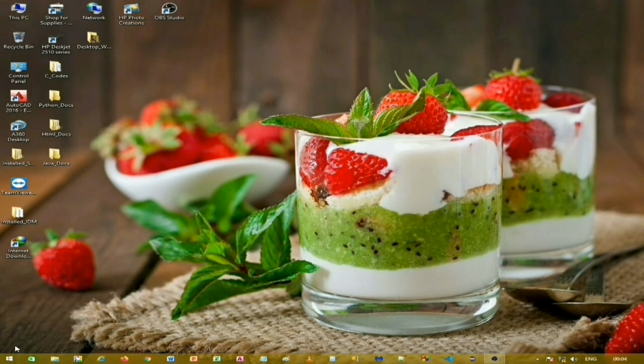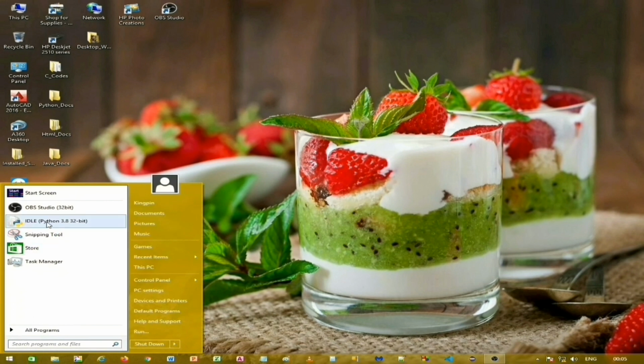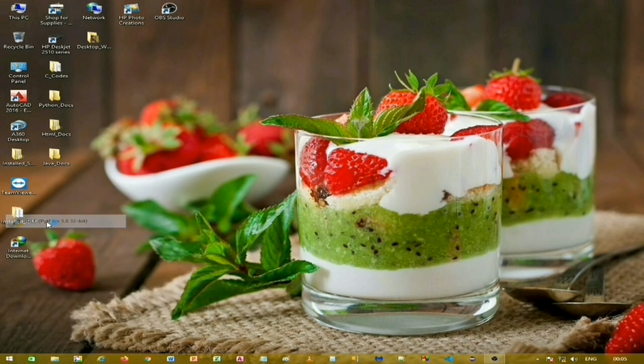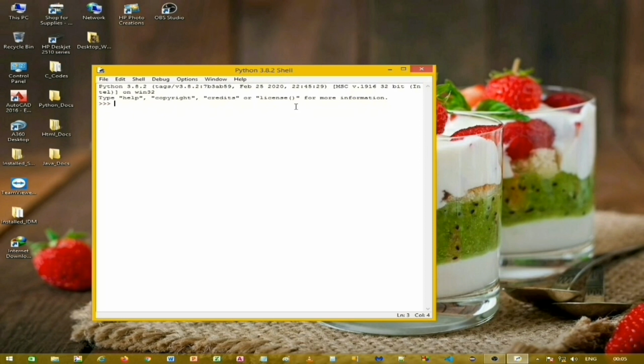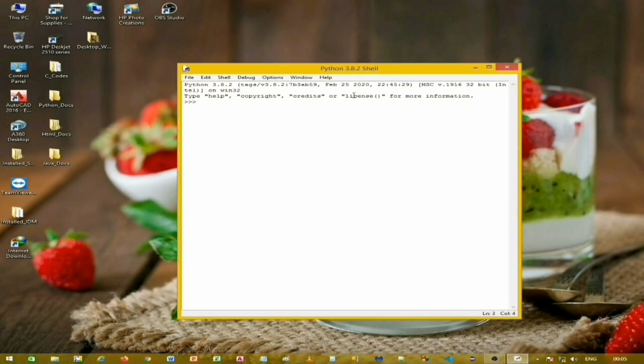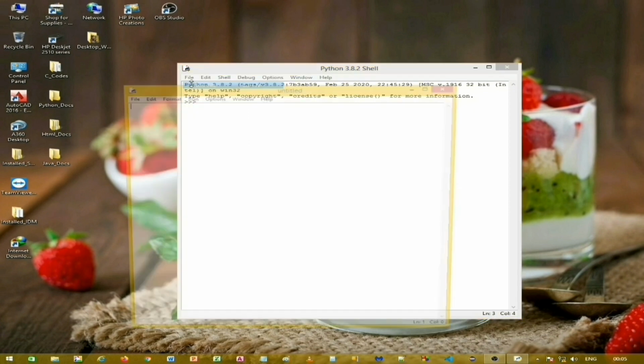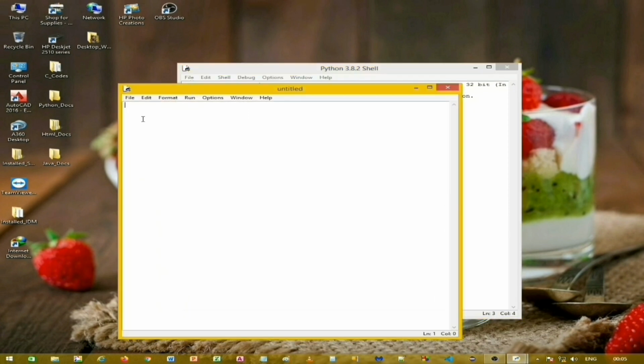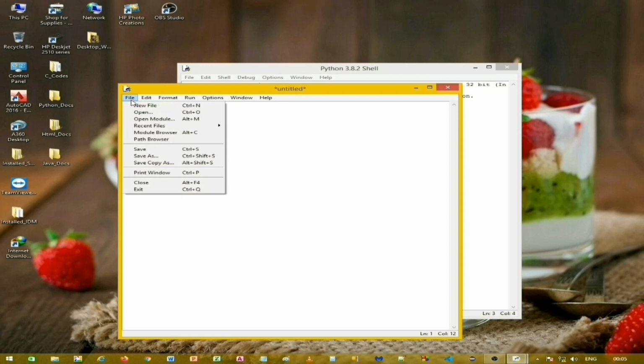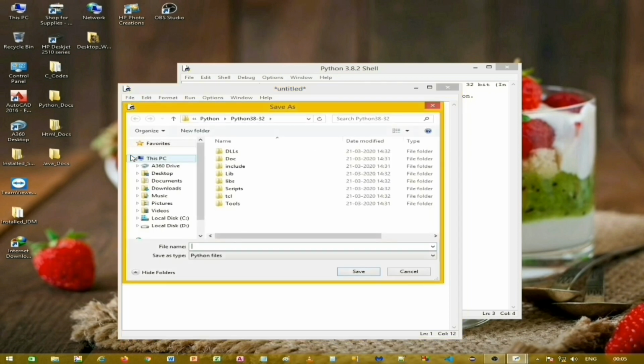As told earlier, IDLE is the default IDE that comes with Python. You can create, write code and run those codes in IDLE. So new file, let me write something over here. Okay, now let's save this file.